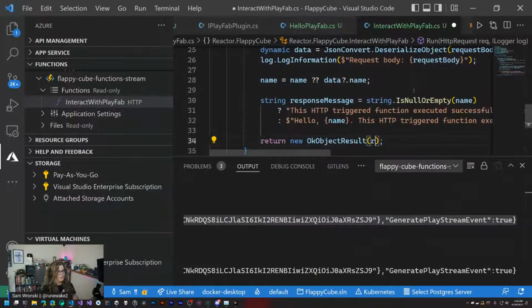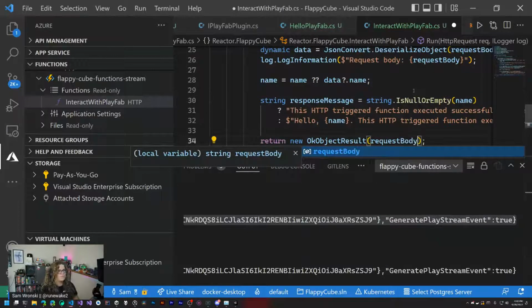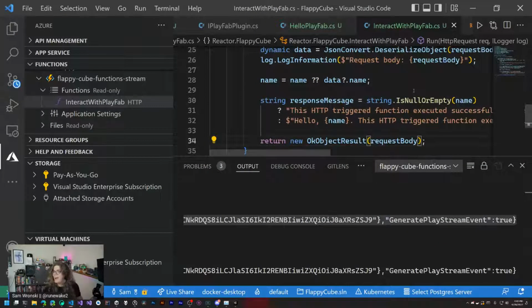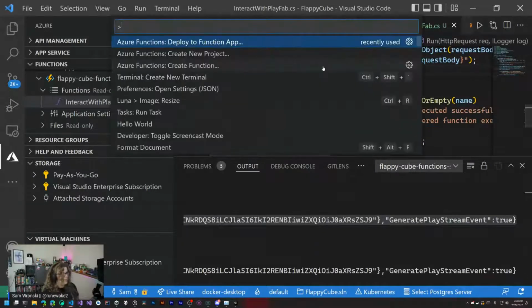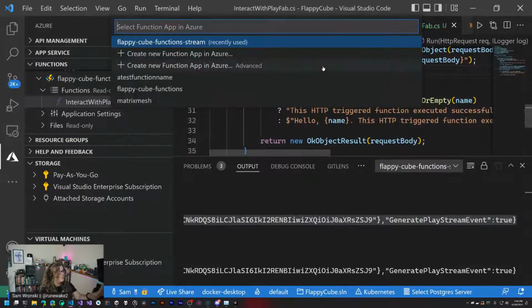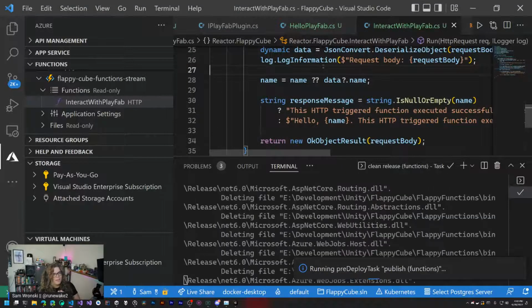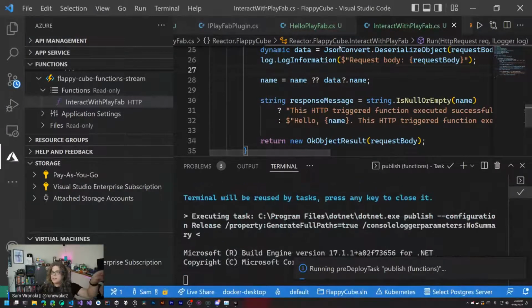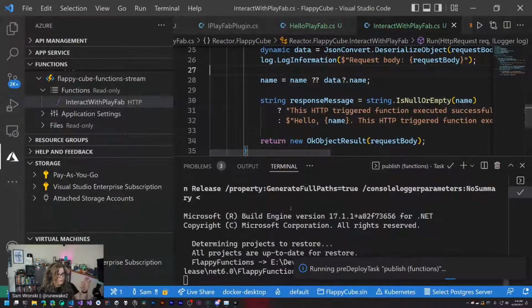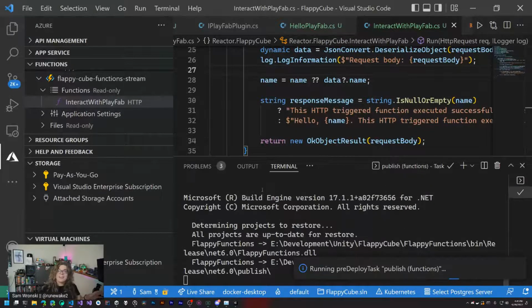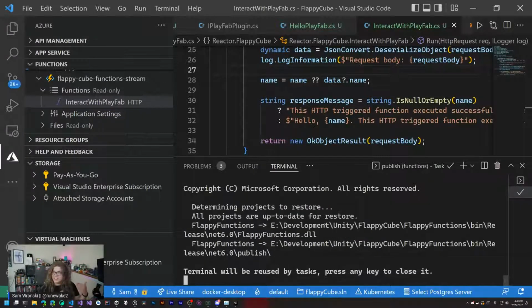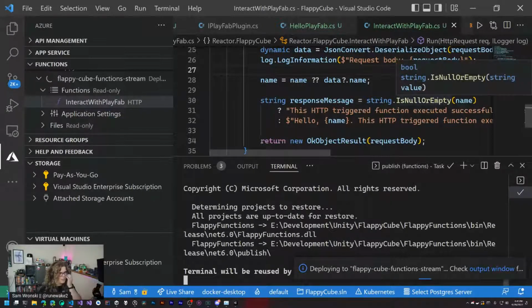So we're just going to take the request body and send it back. This is an easy way to get around that. There's definitely better ways to do this, but this is fast, so we're going to do that. And there's escape symbols in that string, which make it a little bit hard to just run this through and add the new lines for you. So that's why I do this. But again, there's definitely other ways to do this. This probably is not the most optimized way. It's just something because I typically am not having to strip these things.